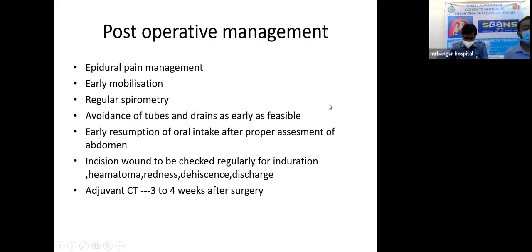So where we take care of the patient post-operatively, and it starts with pre-op. ERAS starts with pre-op: proper counseling of the patient, no bowel preparation. Okay. Then oral carbohydrate, and no drain during surgery. And post-op, early ambulation, early enteral feed, and early discharge from the hospital. So this ERAS protocol is applied to colon cancer surgery also.